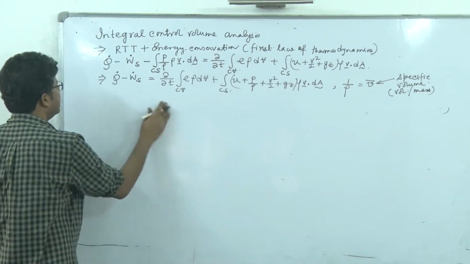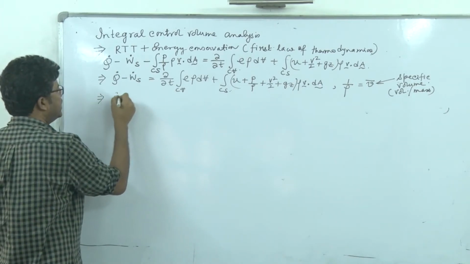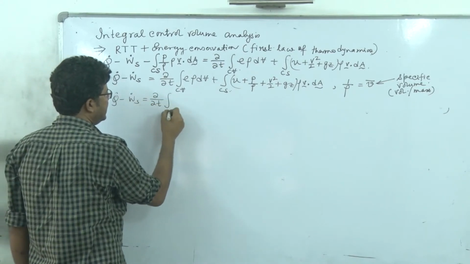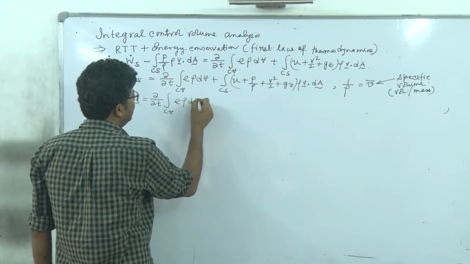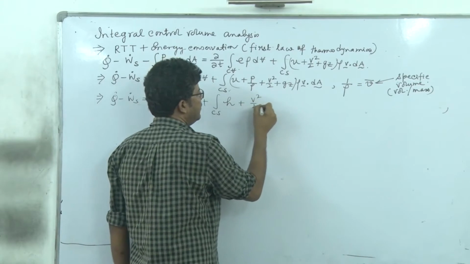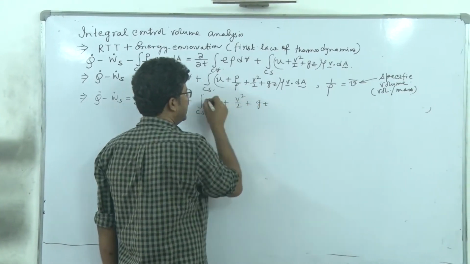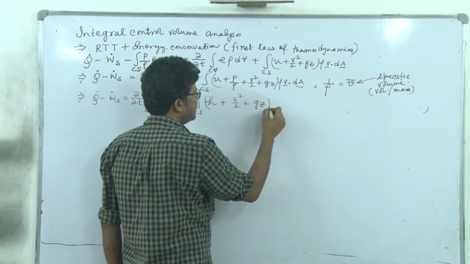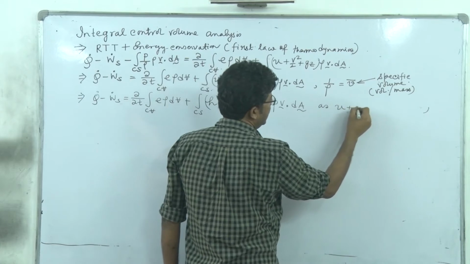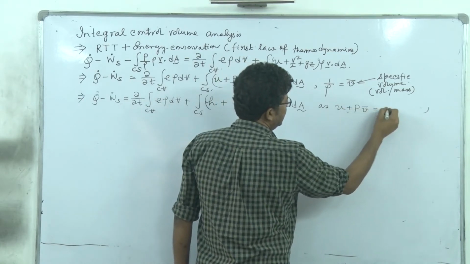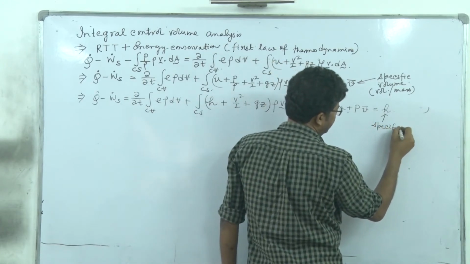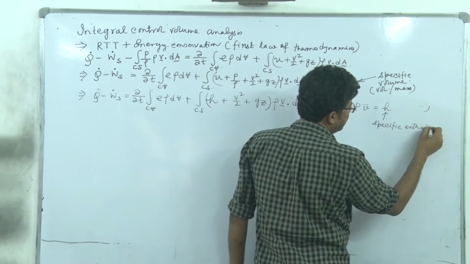So we'll be having Q dot minus W dot S equal to del by del T of the integral over Cv of E rho dV plus the integral over Cs of H plus V square by 2 plus Gz, into rho V dot dA, as U plus P into V bar is H. So this H is the specific enthalpy.